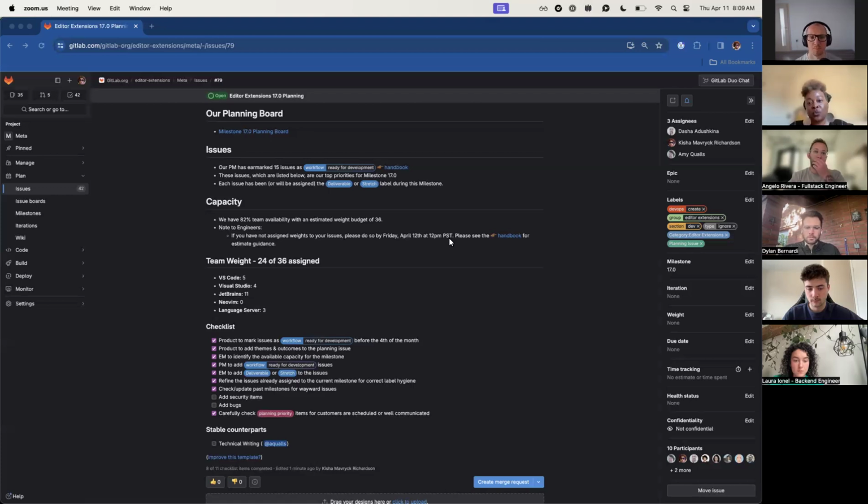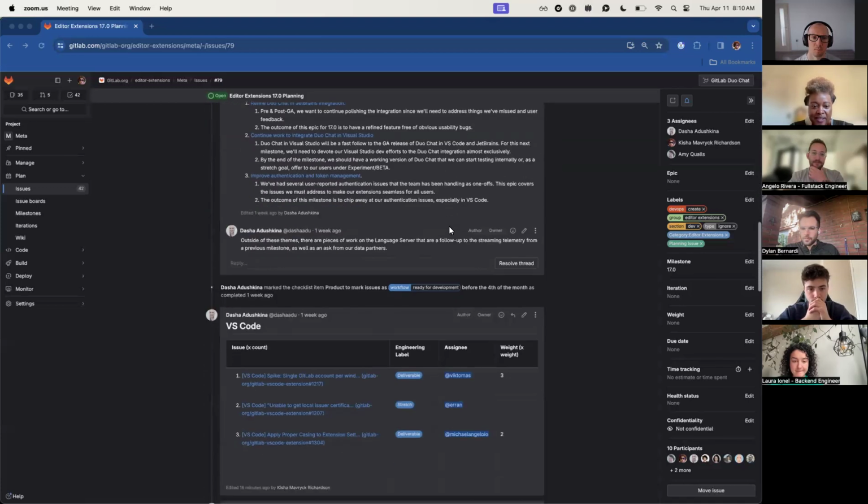which gives us a bit more room to add new things to work on, if we decide to, or to carry over things from 16.11 that potentially need to be carried over. So hopefully in the async Wednesday bits that you've done, you've mentioned that. I've seen a couple of you mention that some of these may need to be carried over. If you haven't done that, please do that as soon as possible so that we can include that into the planning process and add that to the weight.